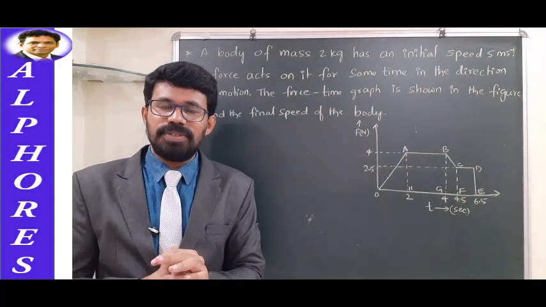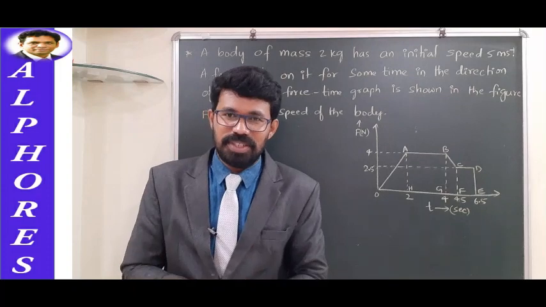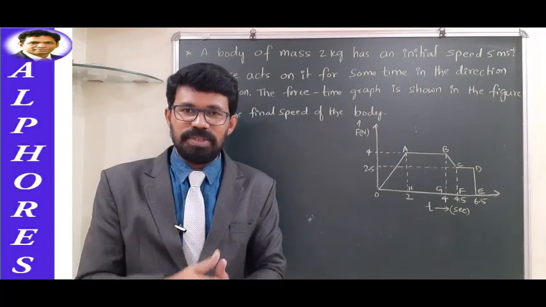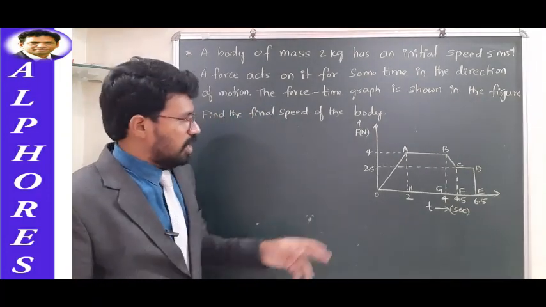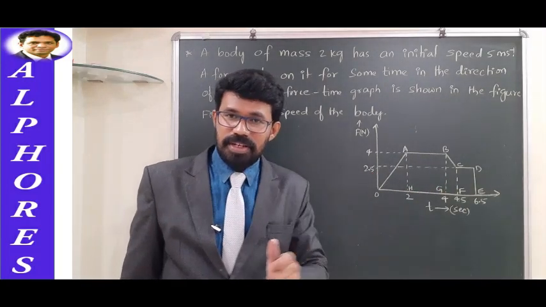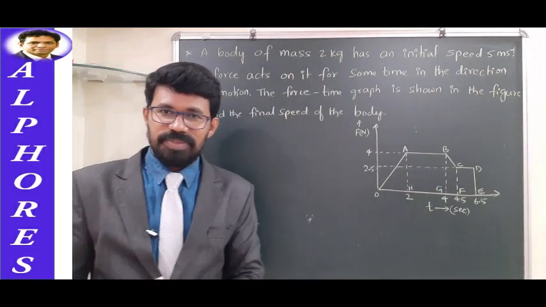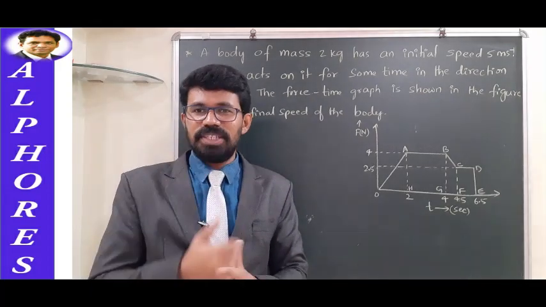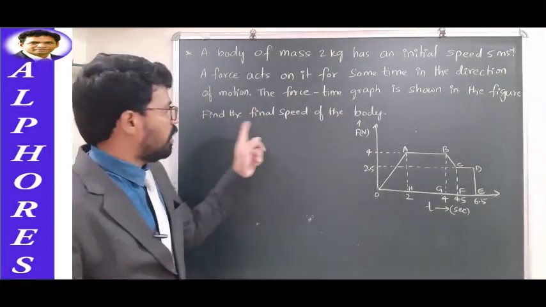Impulse is nothing but change in momentum, isn't it? Change in momentum is nothing but impulse. So here, if you can manage to find out the area under this graph, that area gives us change in momentum. And with the help of that change in momentum value, we can find out the final speed.